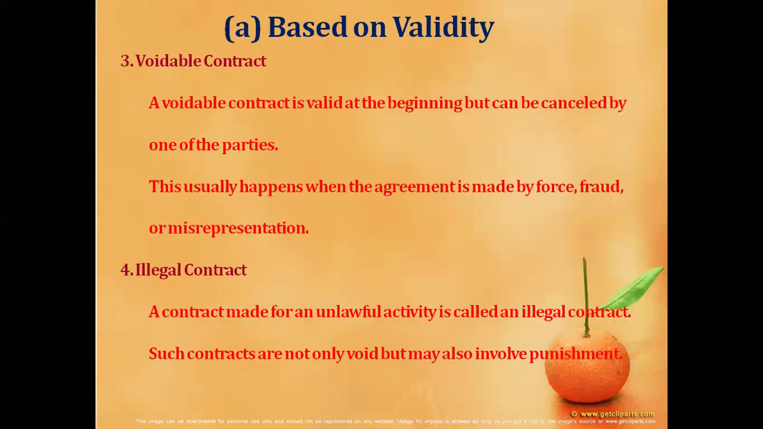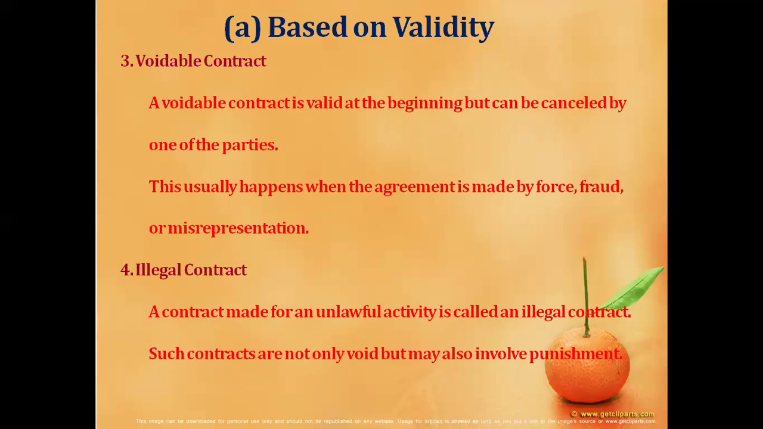Another type of contract is called a voidable contract. A voidable contract is valid at the beginning, but can be cancelled by any one of the parties. It means an agreement which is enforceable by law at the option of one or more parties thereto.